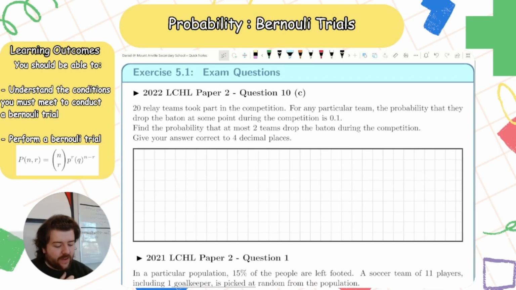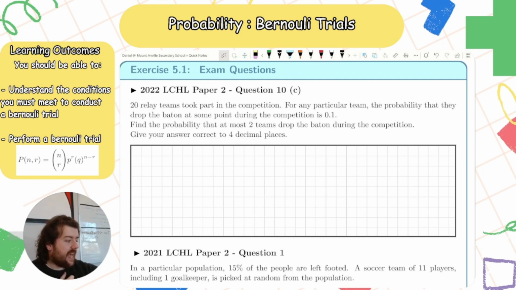Everybody. Okay, so in this video, we're just going to be looking at some exam questions involving Bernoulli trials. So this is a 2022 question. 20 relay teams took part in a competition. For any particular team, the probability they drop the baton at some point during the competition is 0.1. Find the probability that at most 2 teams drop the baton during the competition. Give your answer to 4 decimal places.